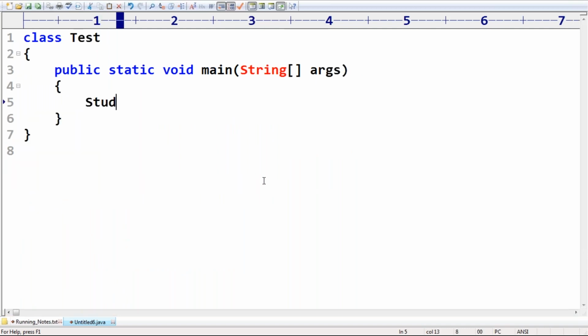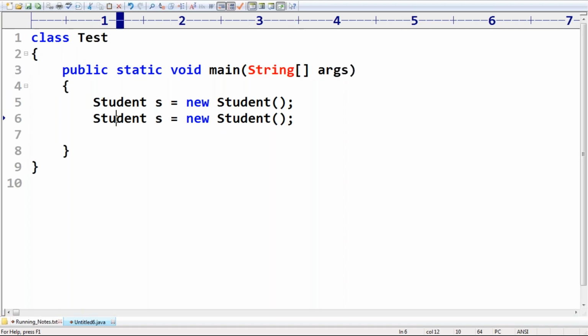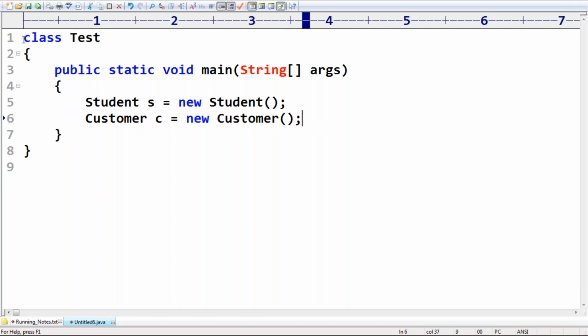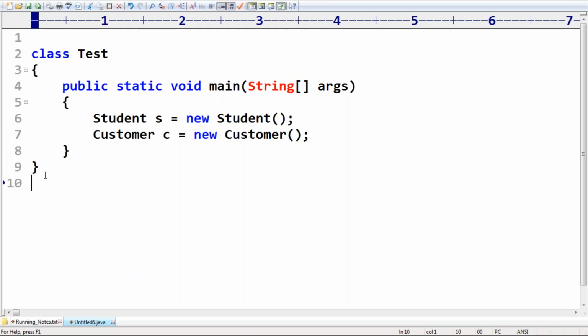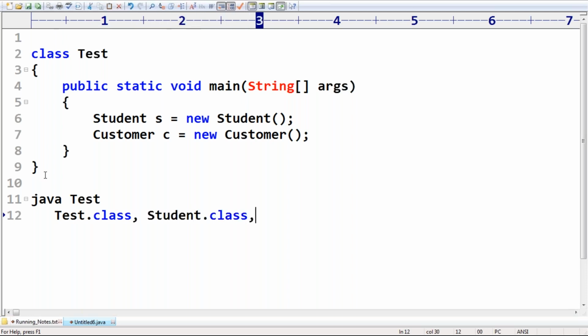Now, sir, I'm creating a student object: Student s = new Student. Next, Customer c = new Customer. Now my question is, take very special care about this one: if I execute Tester, how many dot class files should be loaded in the memory? Tester dot class file should be loaded. Next, student dot class file should be loaded. Next, customer dot class file should be loaded.